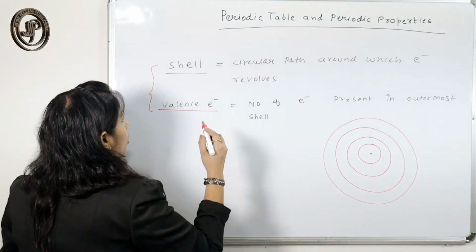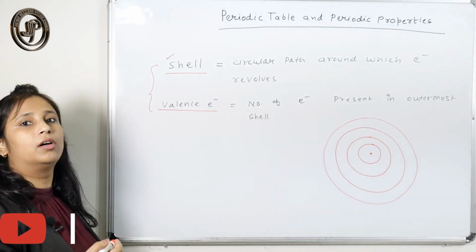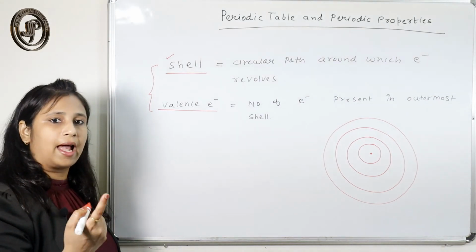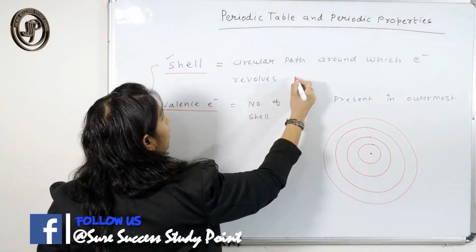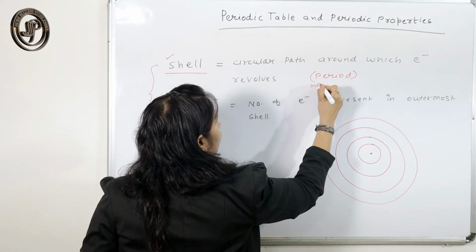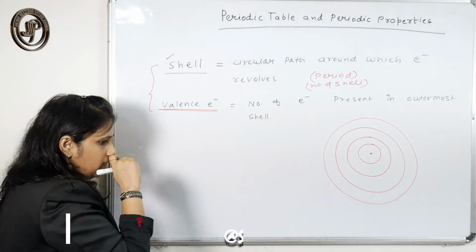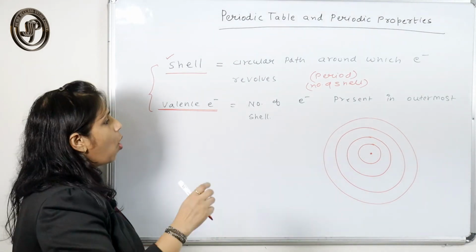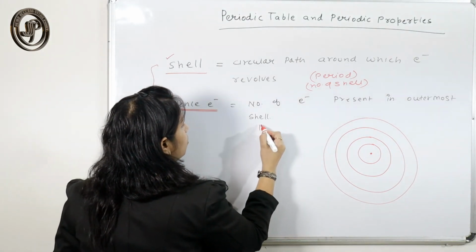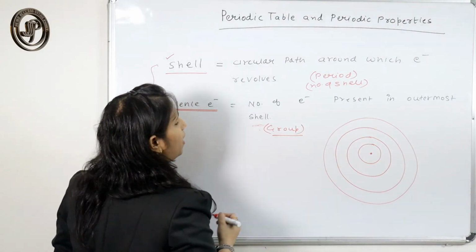On the basis of the number of shells, we can predict which period an element belongs to. The number of shells gives you an idea about the period. And the number of electrons in the valence shell gives you an idea about the group to which the element belongs.